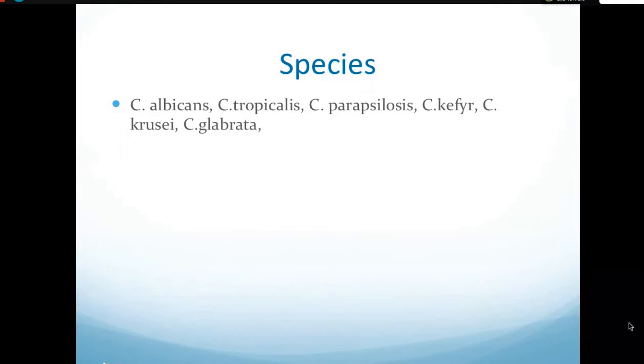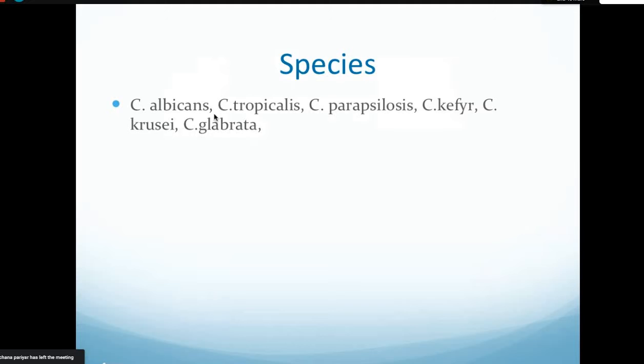So we have many species of Candida: Candida albicans, Candida tropicalis, Candida parapsilosis, Candida kefyr, Candida krusei, Candida glabrata. Okay, there are other different species also. All those Candida species which are germ tube positive are called Candida albicans.